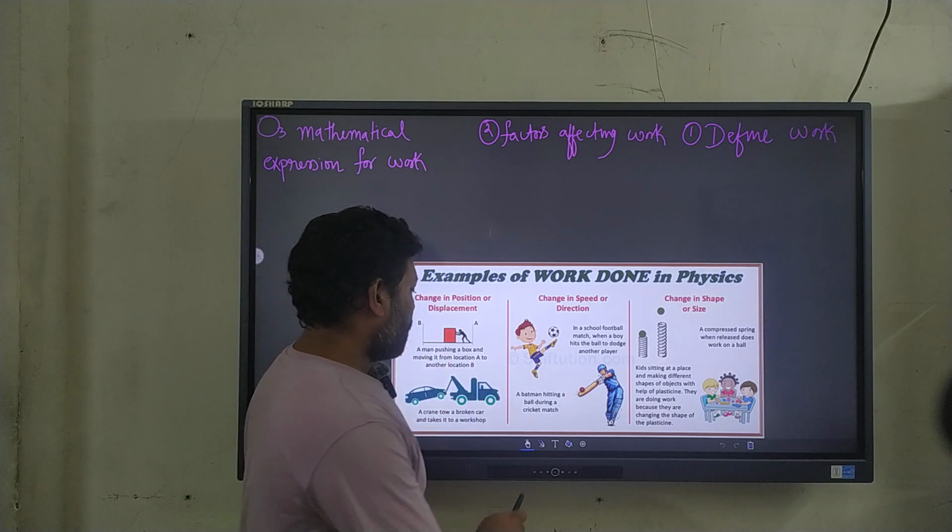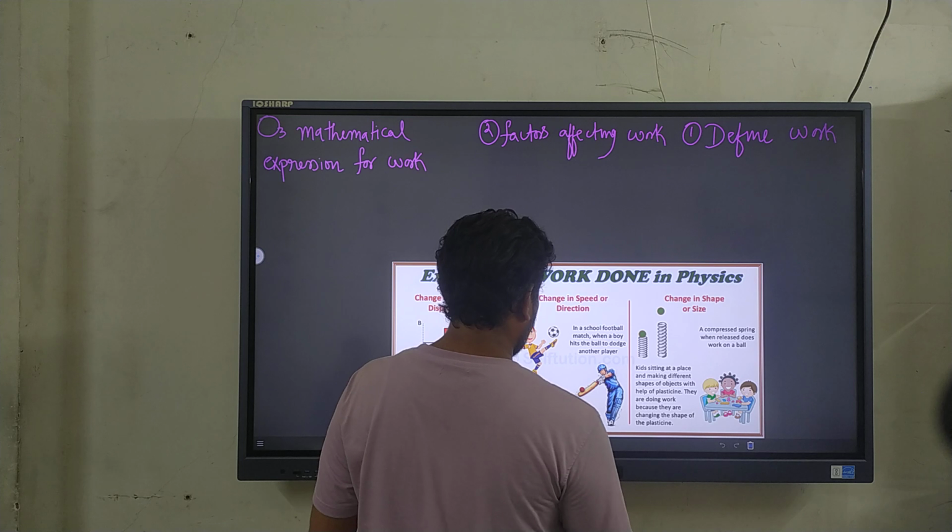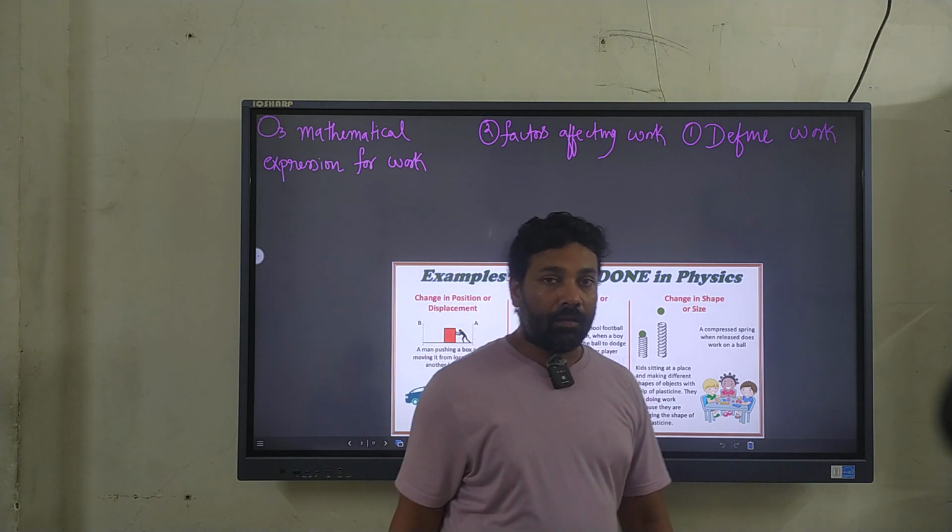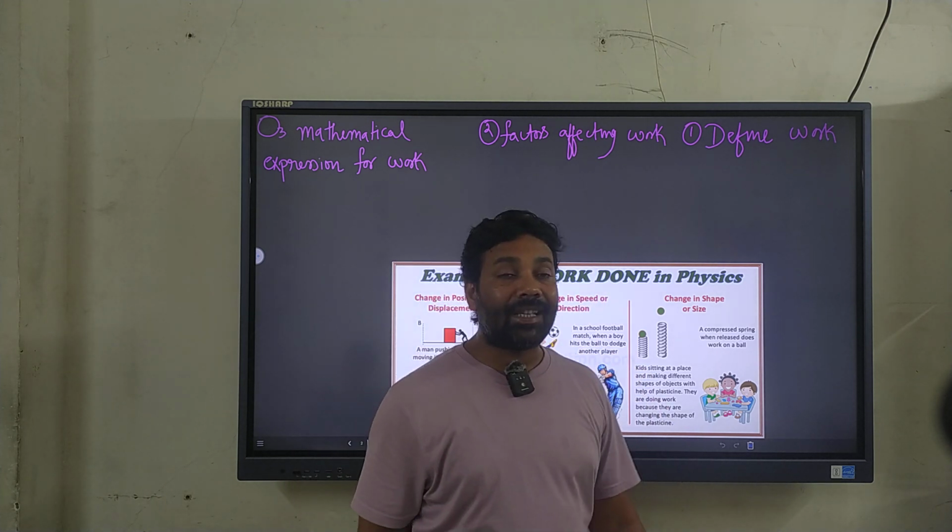So the first one we have is, define work, right? So how do we exactly define work?